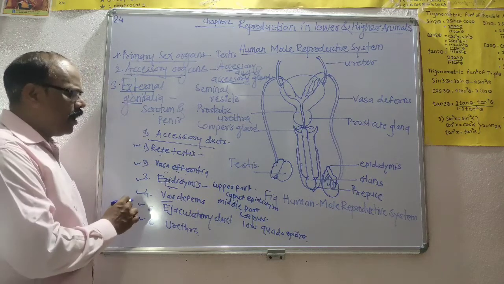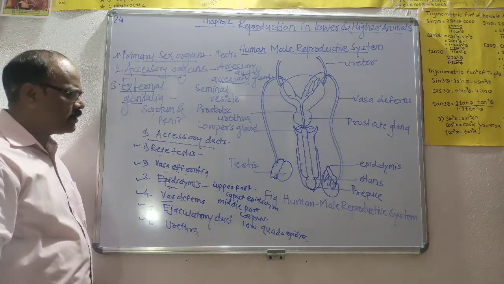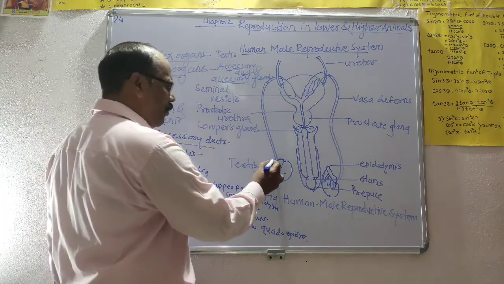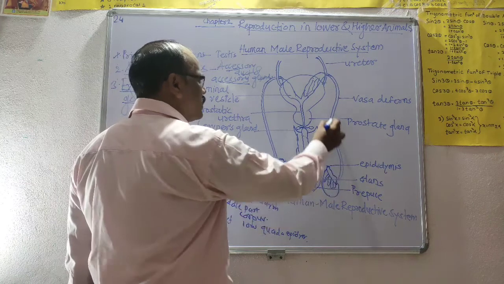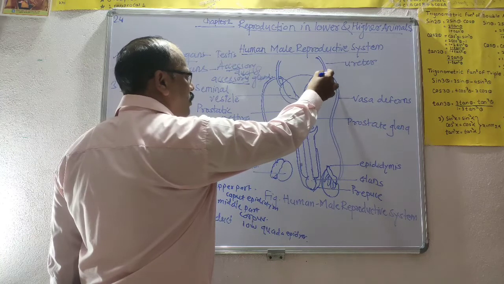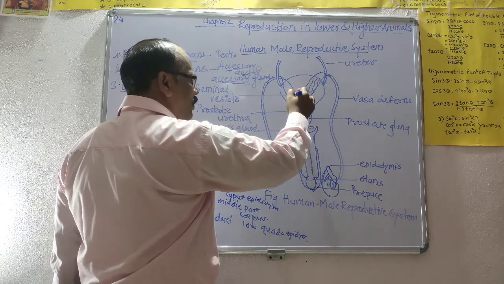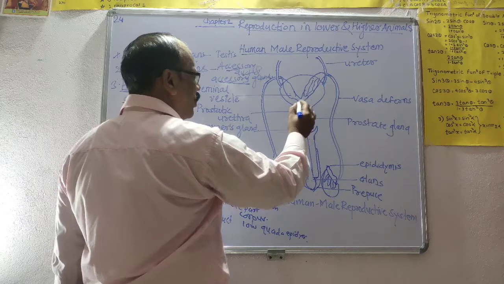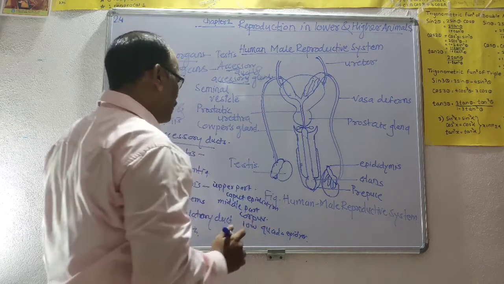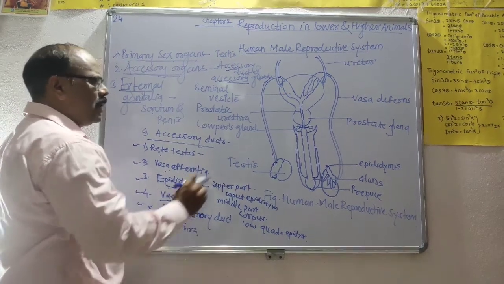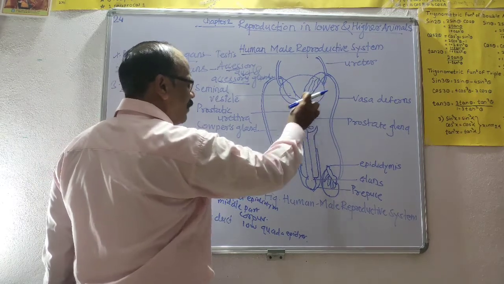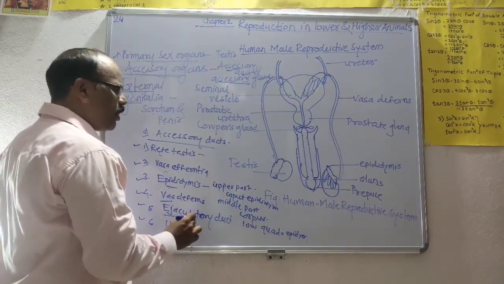The fourth part is the vas deferens. It arises from the cauda epididymis and is a long tube-like structure. It runs up to the urinary bladder in the abdominal cavity, forms a loop over the ureter, and opens into the ejaculatory duct through the seminal vesicle. The vas deferens opens into a short duct, 2 to 3 centimeters in length, called the ejaculatory duct.